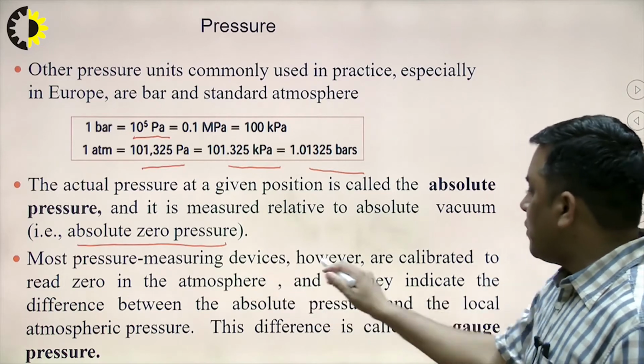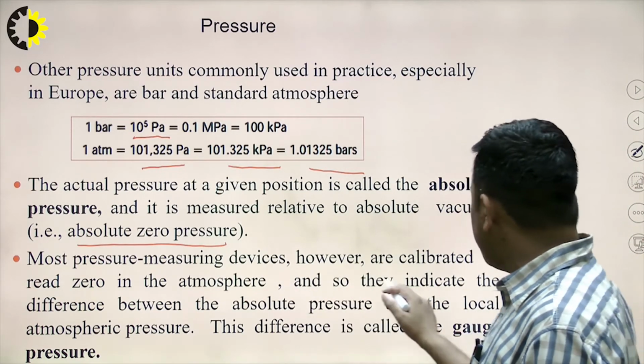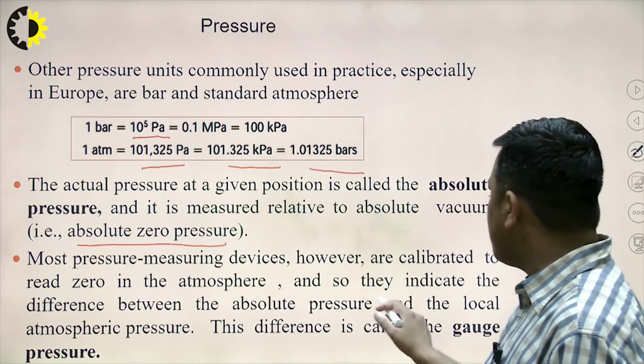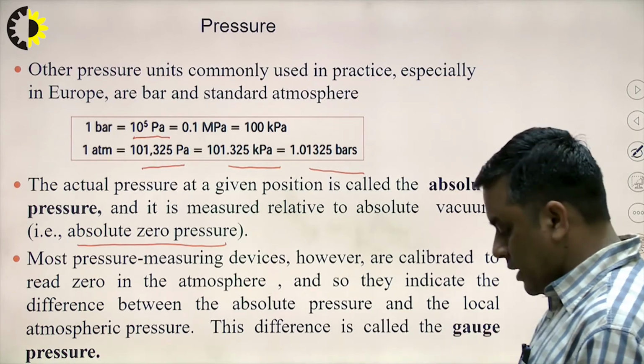Most pressure measuring devices, however, are calibrated to read 0 in the atmosphere, and so they indicate the difference between the absolute pressure and the local atmospheric pressure, and this difference is known as gauge pressure.